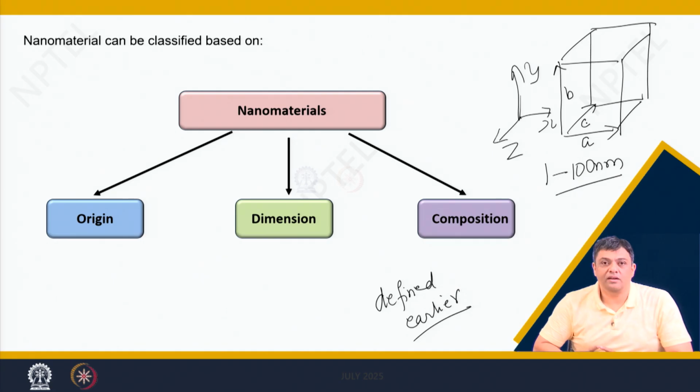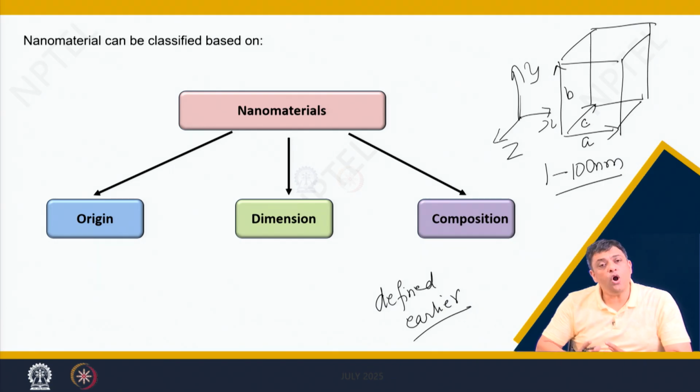So, either A can be in the range of 1 to 100 nanometers, B and C are not, then also it is a nanomaterial. A and B can be in the range of 1 to 100 nanometers, but the C parameter is not, then also it is a nanomaterial. A, B and C are all in the range of 1 to 100 nanometers, then also it is a nanomaterial. But how do we differentiate these materials?